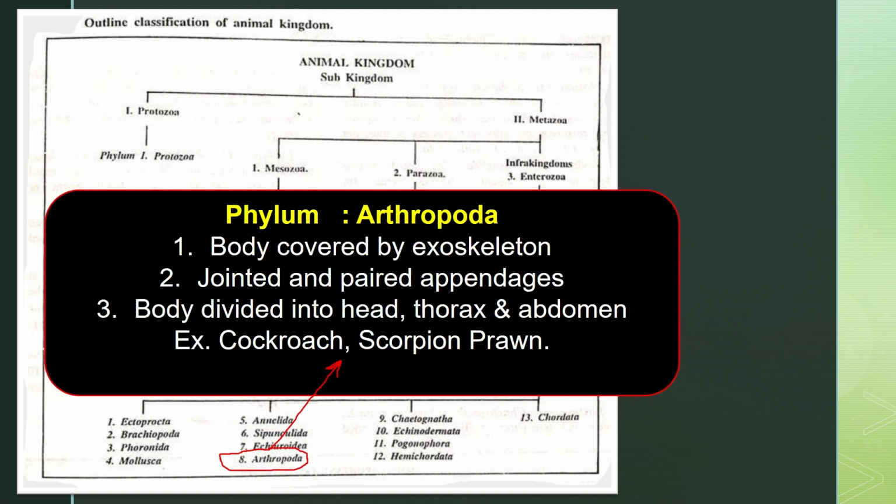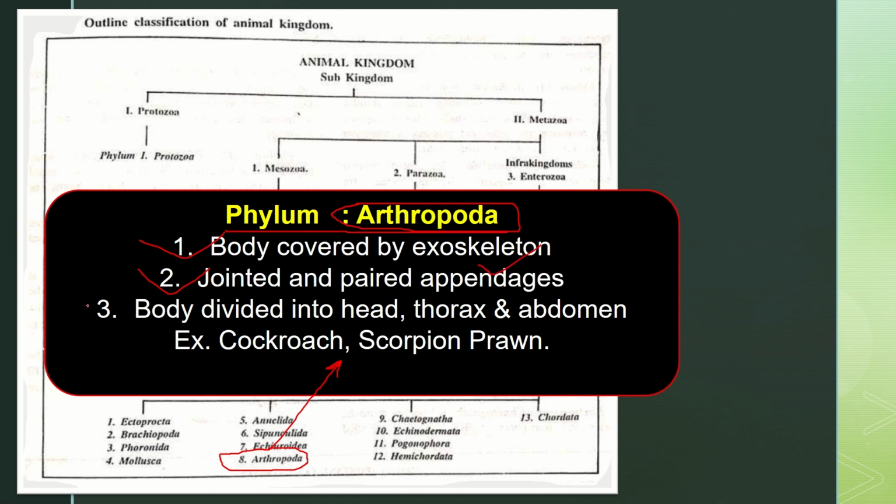Then there is phylum Arthropoda, which is a major phylum. The body is covered by an exoskeleton, and there are jointed appendages, so it is called Arthropoda. Arthropoda means jointed legs or appendages. There are paired appendages.